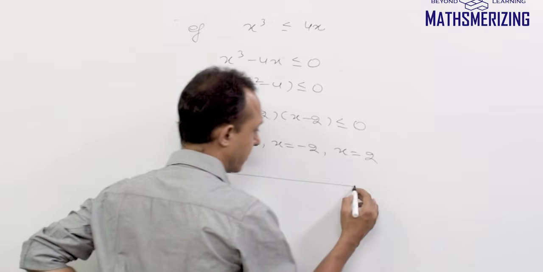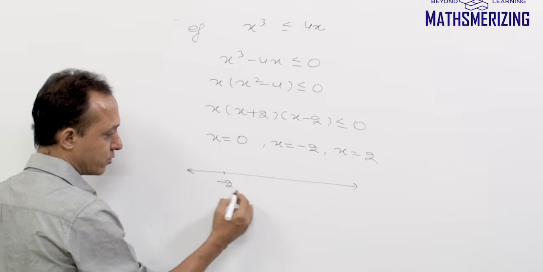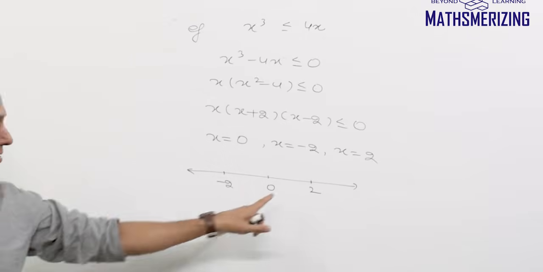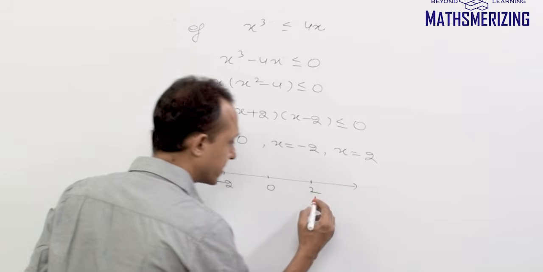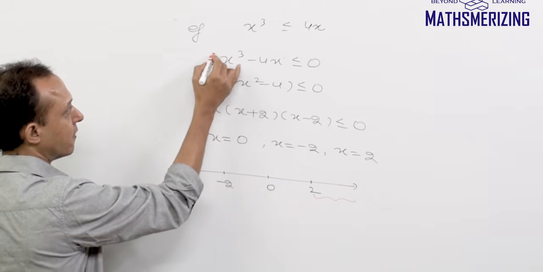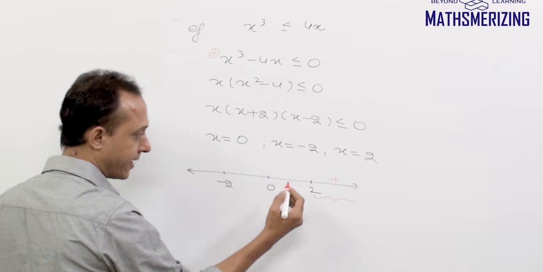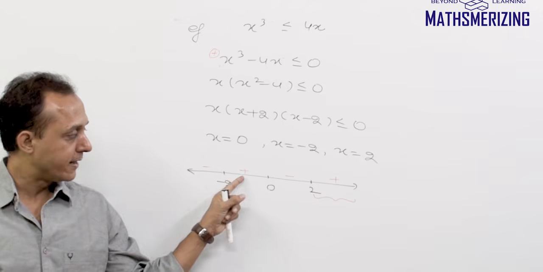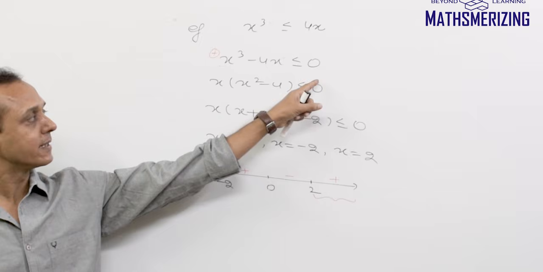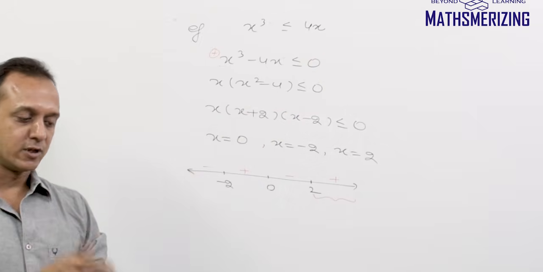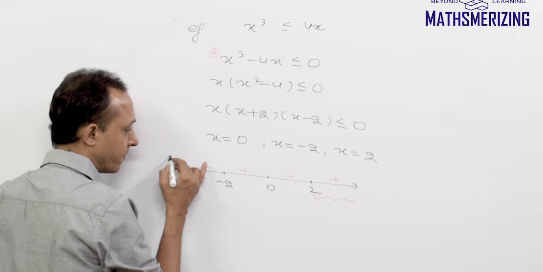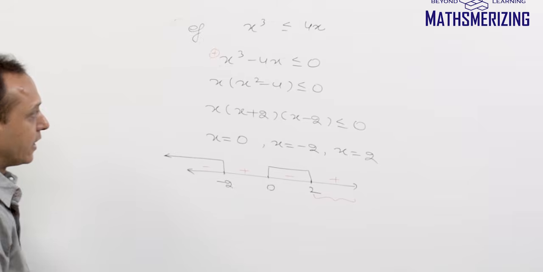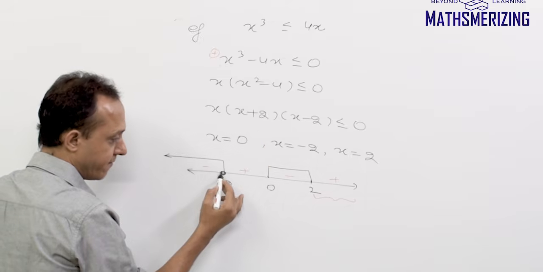I'll put all three roots on a number line: this is minus 2, this is 0, and this is plus 2. Now the next step is the sign of the rightmost interval. When I look at the leading coefficient, it is positive, so this is plus, then alternately minus, plus, minus. Now I need to know whether I need a plus or a minus sign. It is again less than or equal to 0, and less than 0 means negative. So the negative lies in this interval and in this interval. Because there is an equality sign, I use a filled circle now.